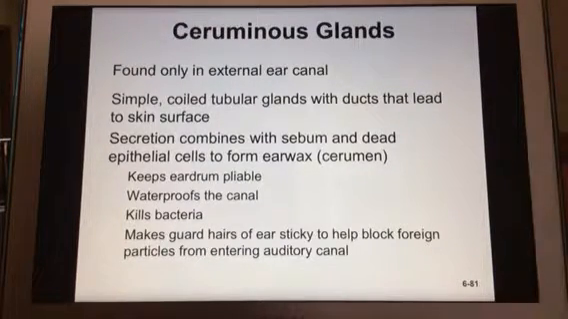Next up are some glands that we see only in our external ear canal, and those glands have ducts that lead to the skin surface, and they are ceruminous glands because they are secreting earwax. Earwax is technically sebum, that oil, and also dead epithelial cells. So those together is what earwax is made of. It helps keep our eardrum pliable and waterproofs that canal and kills bacteria.